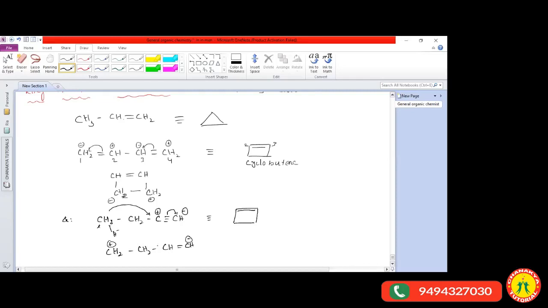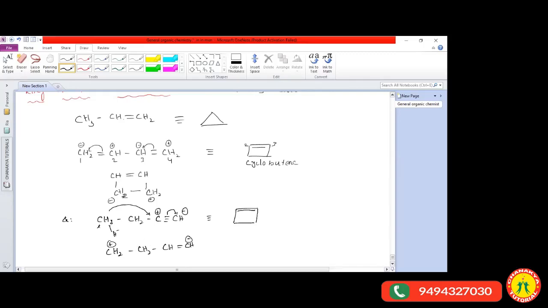We have types of reactions, Anja, and there we are going to study about these. We have different types of reactions: addition reactions, substitution reactions, rearrangement reactions. So this is one example of a rearrangement reaction. Now you got the clarity?